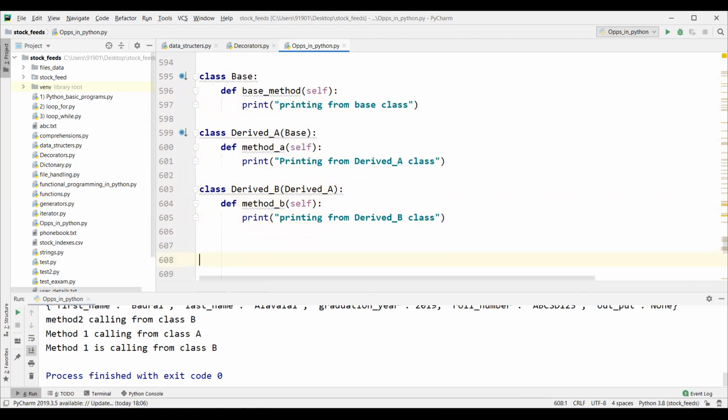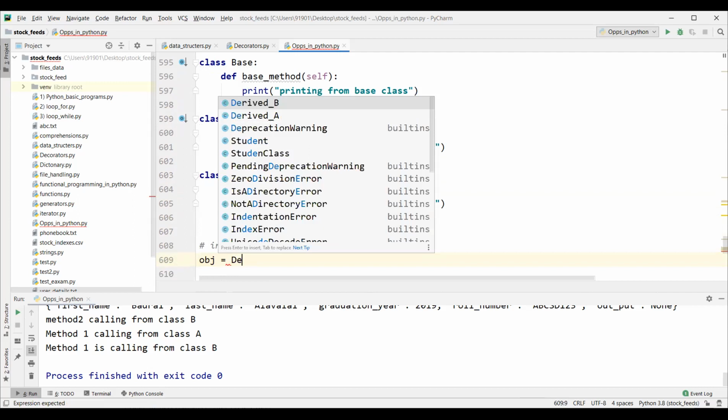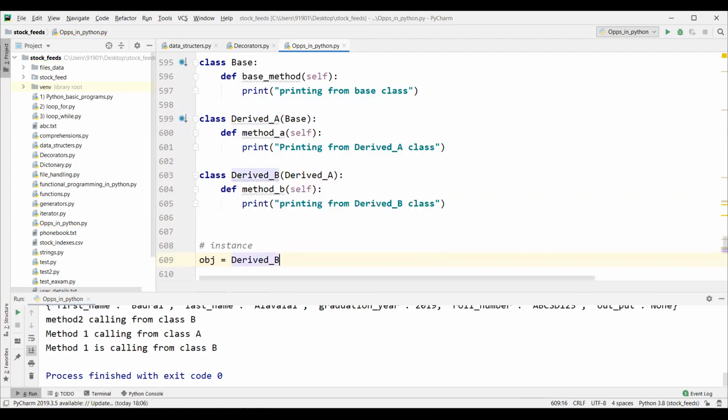Okay, let's create an instance. How do you create an instance? obj equal to derived class B. Is this derived class having any constructor? No, right? Initializer? No, right? If there is no initializer, the implicit initializer will be invoked automatically. We don't need to pass any parameters here.